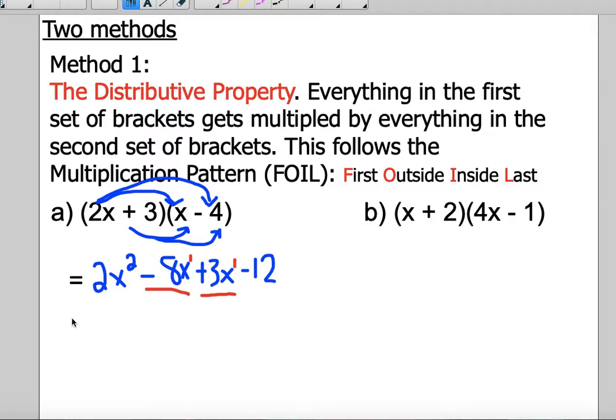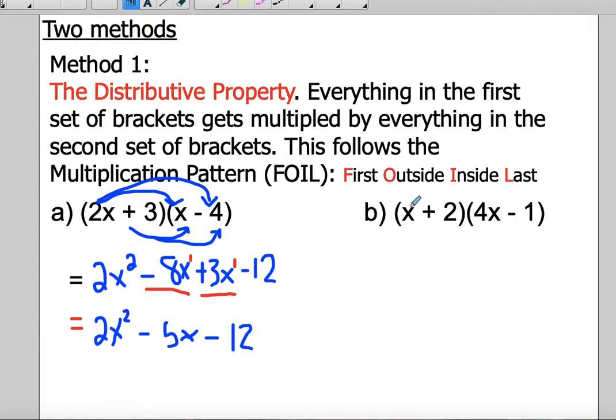So here we are going to simplify this expression to 2x squared. Negative 8 plus 3 gives you negative 5x minus 12. So that is how you multiply binomials using the distributive property.